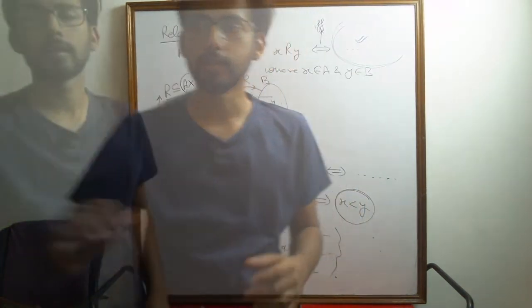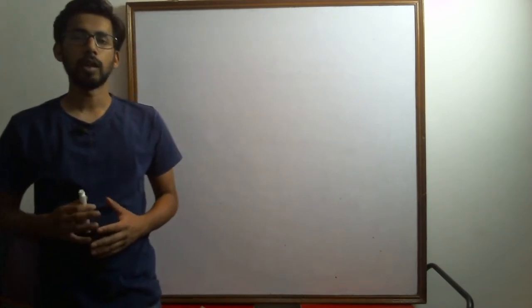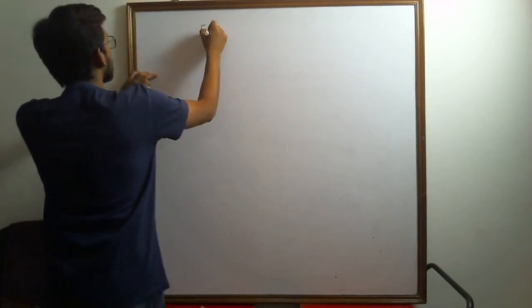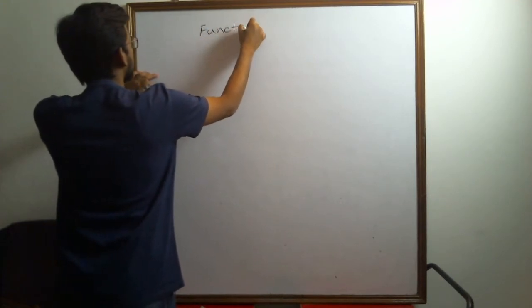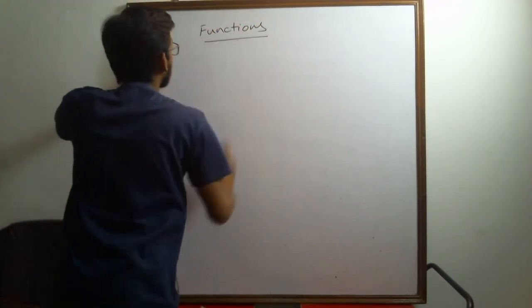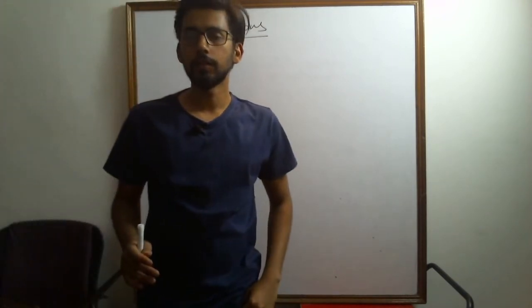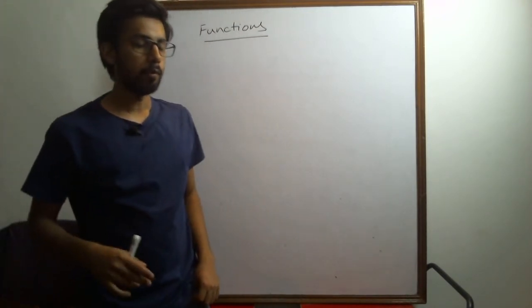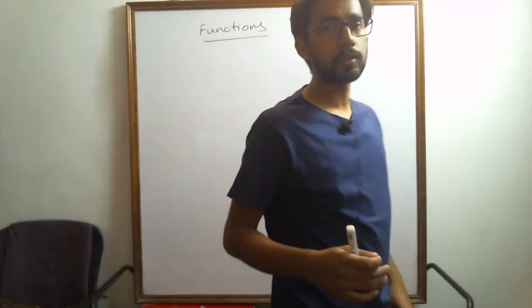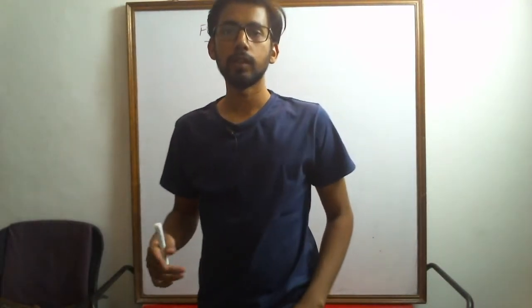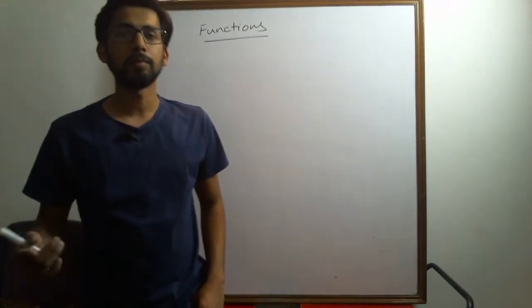So let's get started. Okay, so now let's start with functions. First we look at the definition of functions, and I want to tell you one thing about definitions which is quite important: you do not question what a definition for something is.